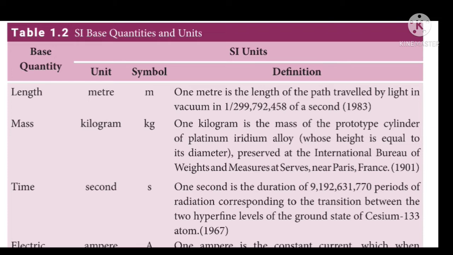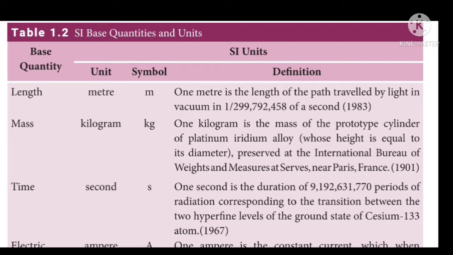Next fundamental quantity, mass. The unit for mass is kilogram and the symbol is kg. And what is meant by kilogram? 1 kilogram is the mass of prototype cylinder of platinum iridium alloy preserved at the International Bureau of Weights and Measures at Sèvres near Paris, France. So this is the definition for kilogram.